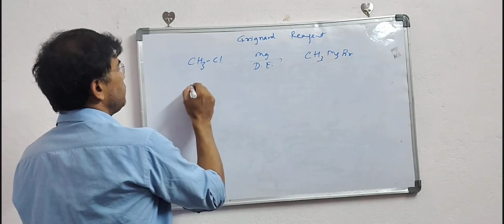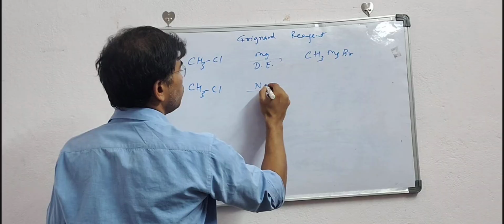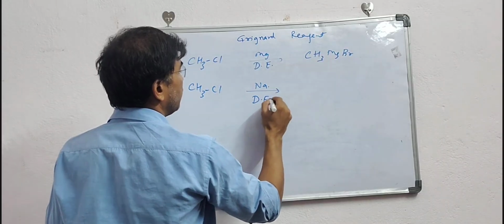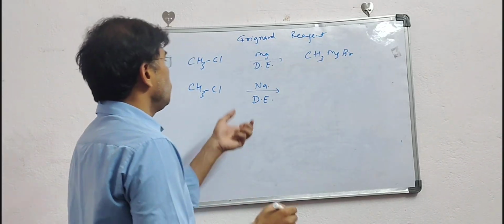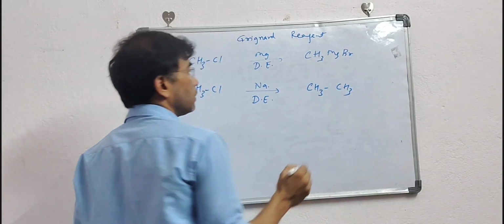In place of magnesium, suppose I use CH3Cl in the presence of sodium and dry ether, then you know that this is a Wurtz reaction and we will be getting ethane over here.